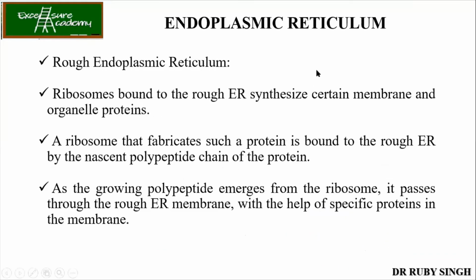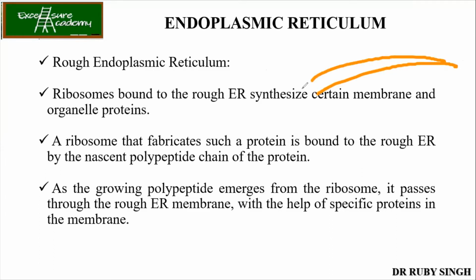Stop me if any questions are there in between. Okay, now talking about the rough ER. So rough ER, we know ribosomes are bound to that and they synthesize membrane and organelle proteins. Now the ribosome that fabricates such a protein is bound to the rough ER by the nascent polypeptide chain of the protein. So I'll just give you one small hint over here. Actually, it is there in detail. I'll take it later, but just for the time being.